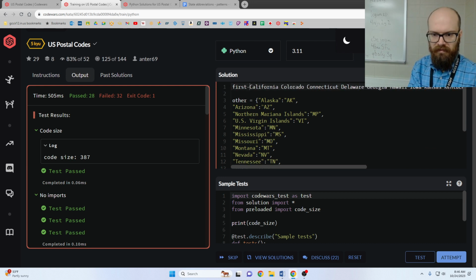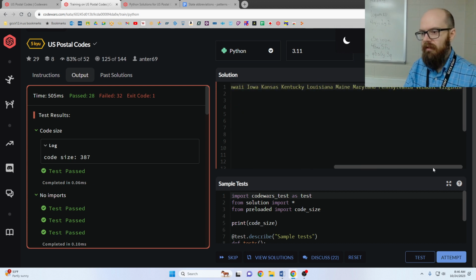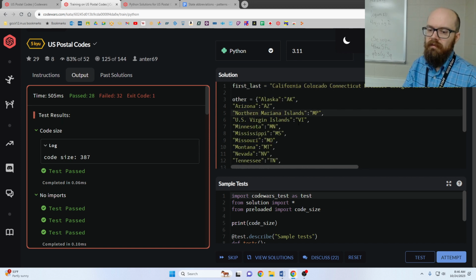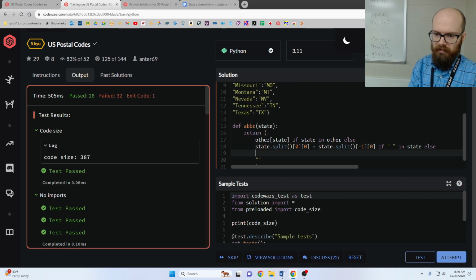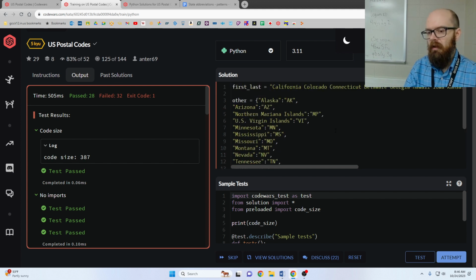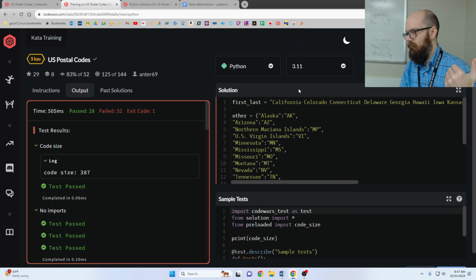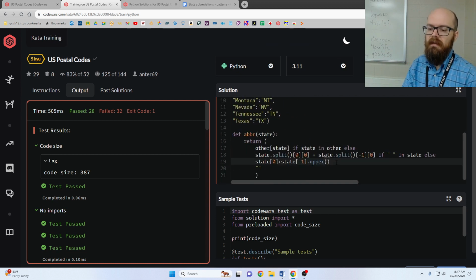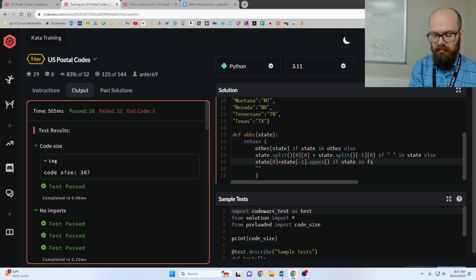Okay, so I'm going to call that first, last, and maybe we'll have to make our name shorter or something, but I'm going to try to make them readable. So we can say, okay, else state 0 plus state -1 upper, because remember we have to upper it. The A at the end of California is naturally lower, but we have to make it capital CA for the abbreviation. If state in first last, else whatever.